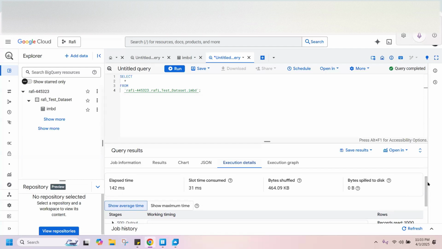For example, if you go to our previous project, the company's project, and you see a huge value here, then it means we are doing something wrong. It shouldn't be a large amount. A couple of MBs is okay, but not more than 100 MB, I guess. It means there is a lot of computation and shuffling of data happening, so we can work on the query optimization. We want the least amount of shuffling.